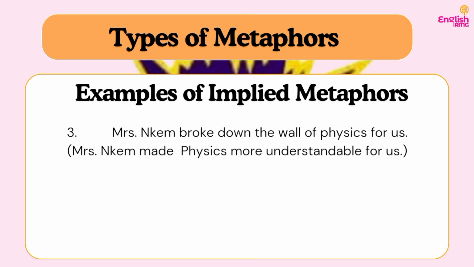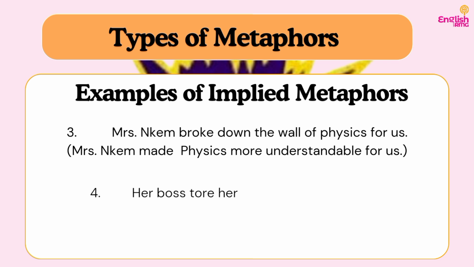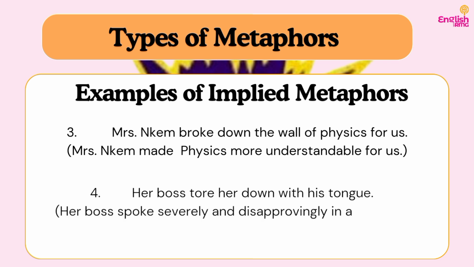Example 3, Mrs. Nkane broke down the wall of physics for us. So this means that whatever it is that was difficult, that looks like a wall that we need to surmount, do you understand? Mrs. Nkane was able to bring it down for us in physics. So now physics is more understandable. It is more accessible. There is no longer a big wall that we are worried about how to surmount because Mrs. Nkane has made it simple.